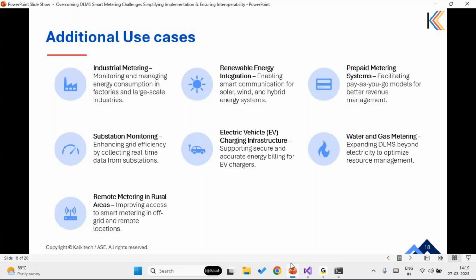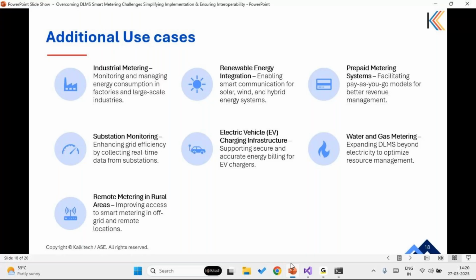For prepaid metering systems, the DLMS stack helps utilities to implement pay-as-you-go models, improve revenue collection, and customer flexibility. The stack is also being widely used in EV charging infrastructure, ensuring secure and accurate energy billing for electric vehicle chargers. Also, expanding beyond electricity, it is now being widely adopted across water and gas metering segments as well.